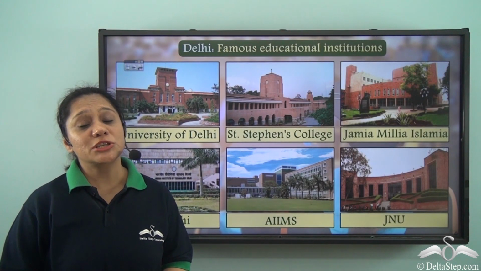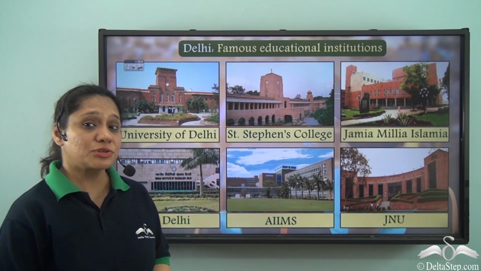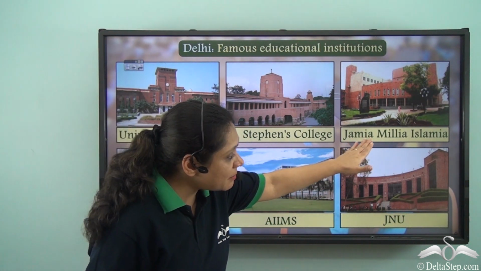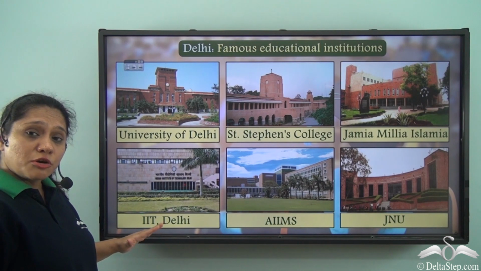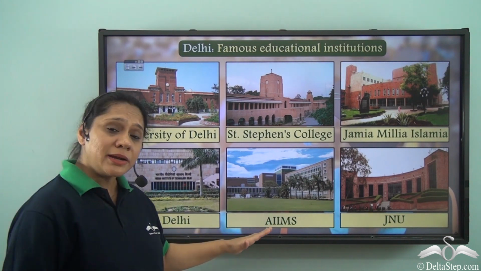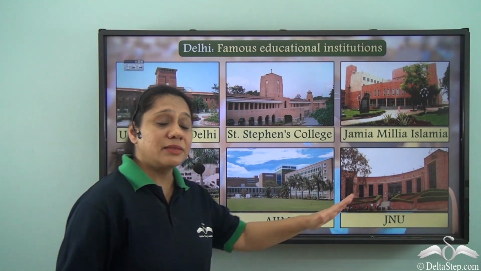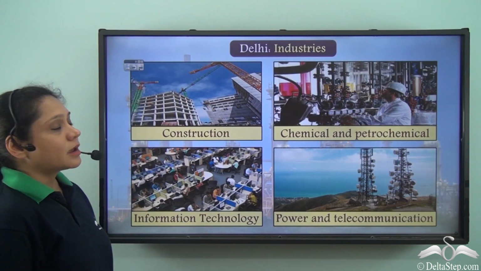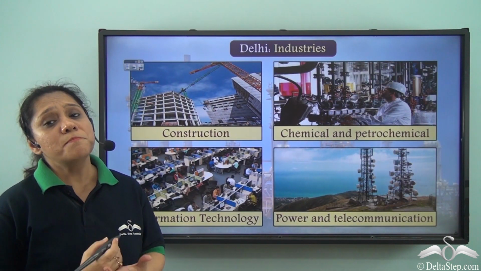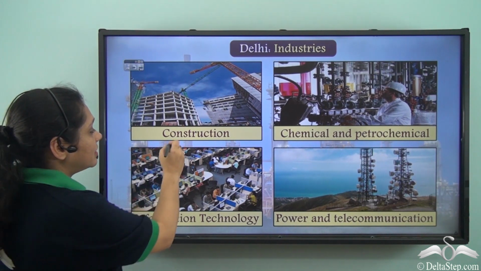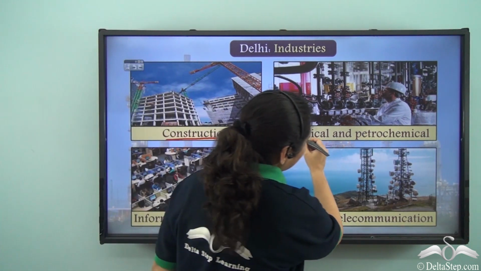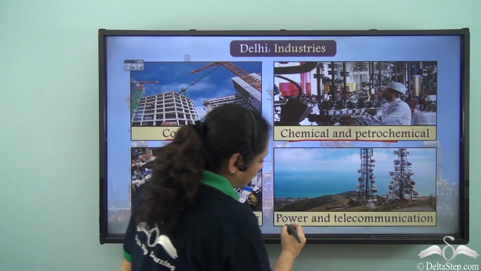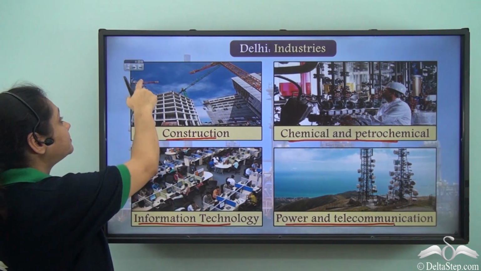Now Delhi boasts of a number of famous educational institutions like the University of Delhi, St. Stephen's College, Jamia Millia Islamia, Indian Institute of Technology Delhi, All India Institute of Medical Sciences and the Jawaharlal Nehru University. Now Delhi has also many thriving industries like the construction industry, the chemical and petrochemical industry, the information technology industry and the power and telecommunication industry.